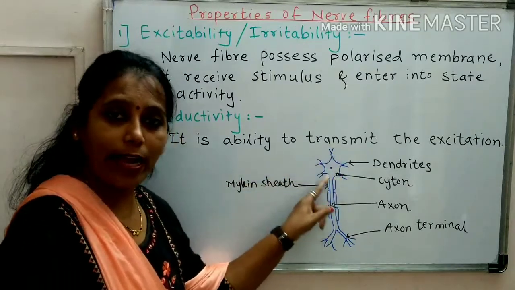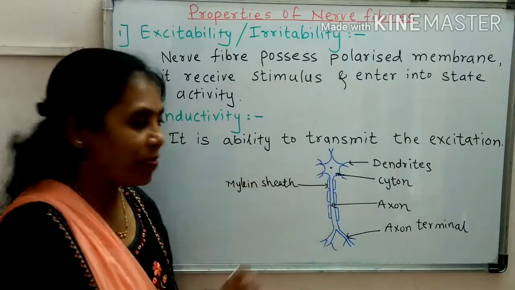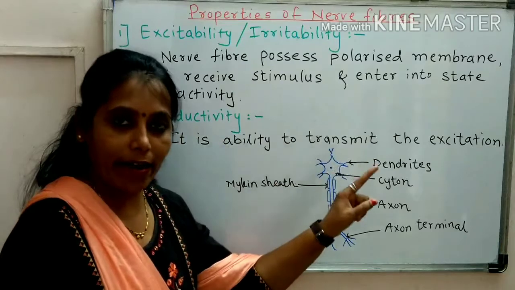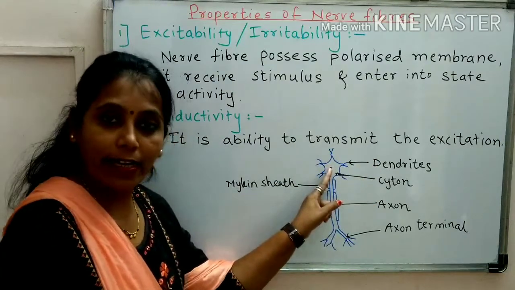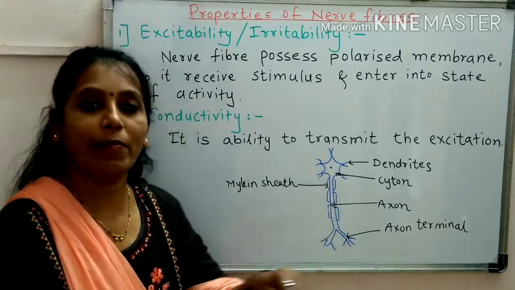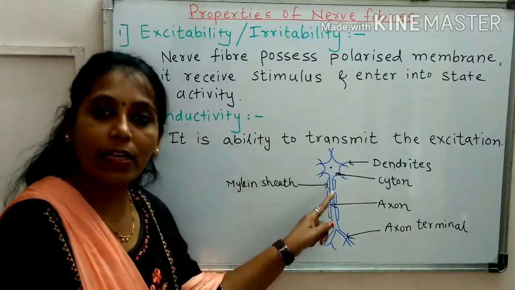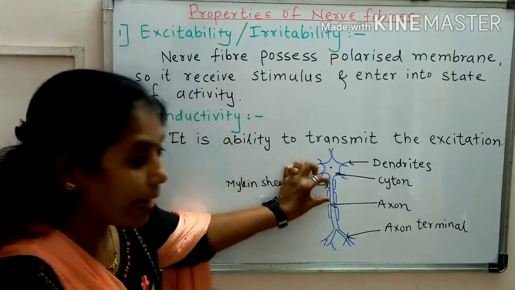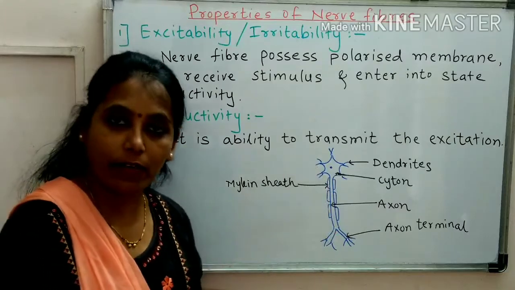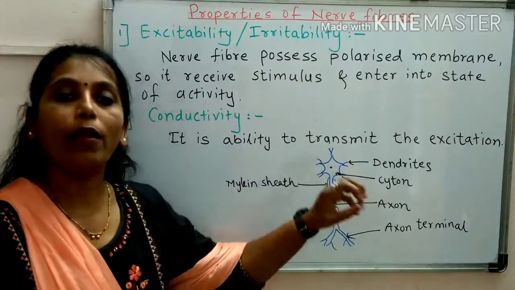This structure is called the cyton or cell body, and the elongated structure is called the axon. This small fiber-like structure which arises from the cyton, they are dendrites. Exactly at the center, the nucleus is present. This axon ends in the axon terminal, and this covering is called the myelin sheath. In between two myelin sheaths, the space which is present is called the node of Ranvier. So this is the basic structure of the nerve cell or neuron.